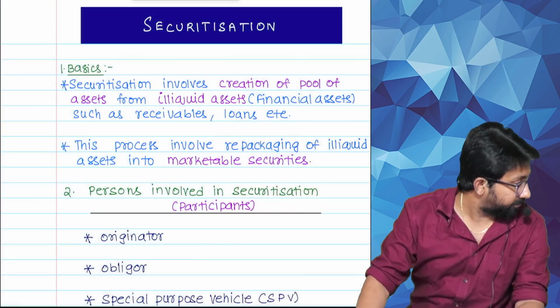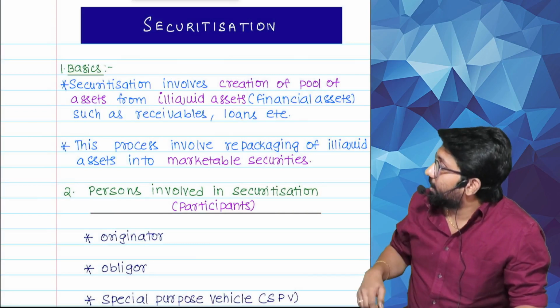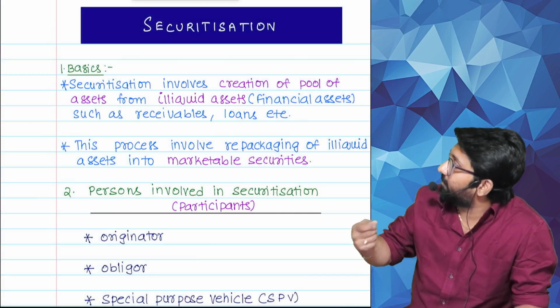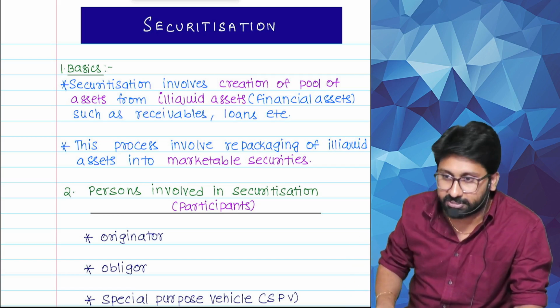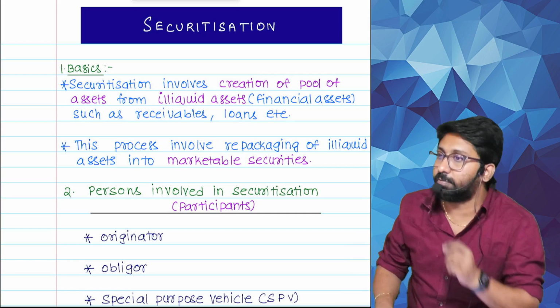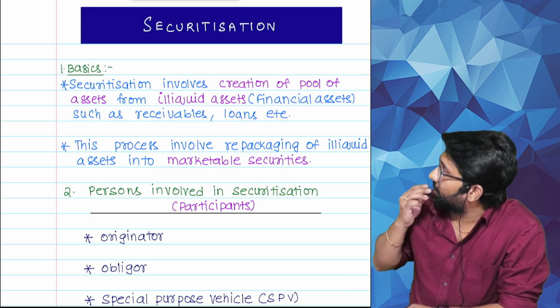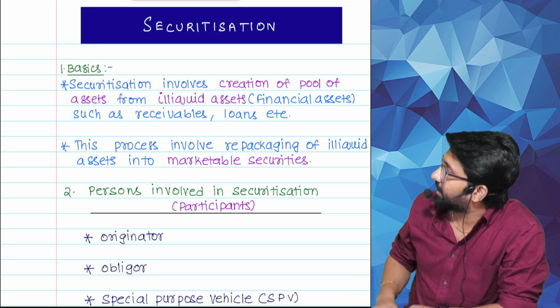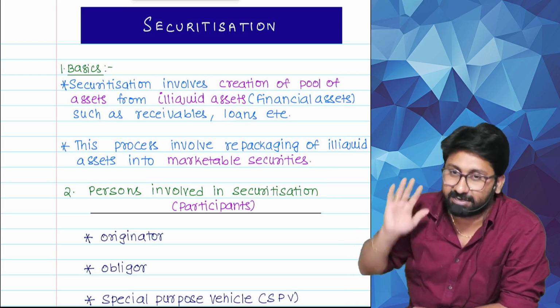Before going into that, let us see what our study material formally said. Read on the screen what is there. Securitization involves creation of a pool of assets from illiquid assets, being financial assets such as receivables, loans, etc. This process involves repackaging of illiquid assets into marketable securities. This is what they said.